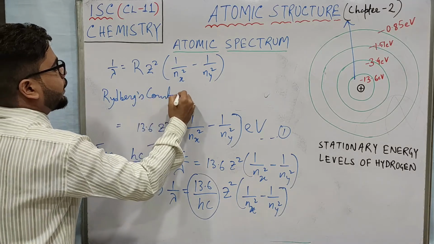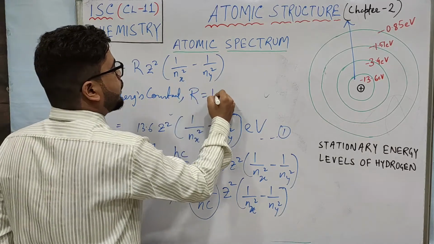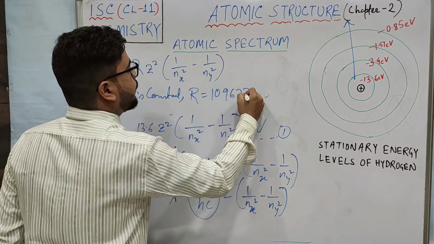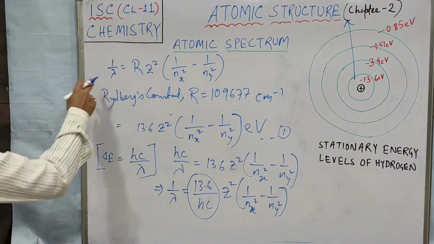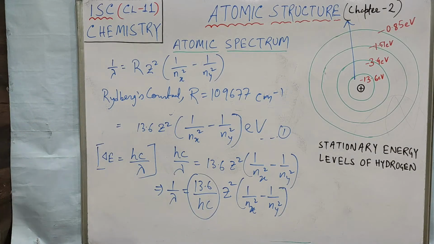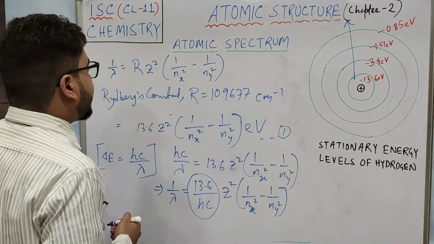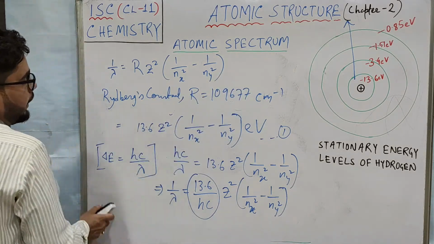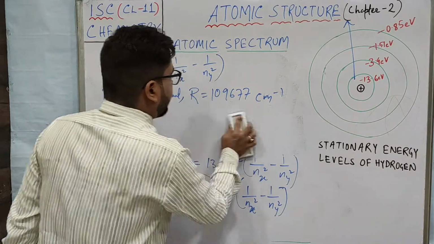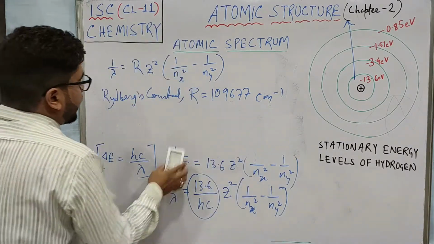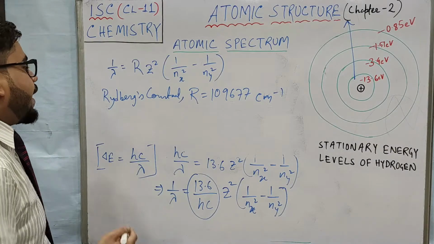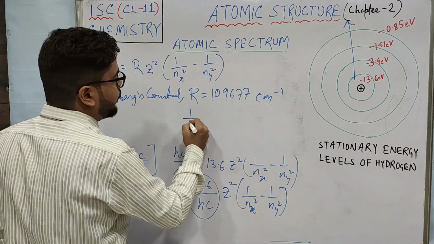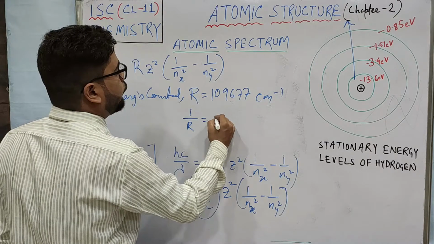Rydberg's constant, okay, and the value of R is 109677 centimeter inverse. See, 1 by lambda is the unit of length, right? So R unit will also be centimeter inverse. But you need not remember this value. You will get it in the question paper only.